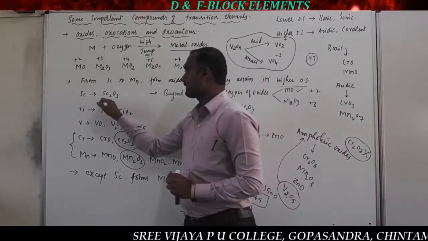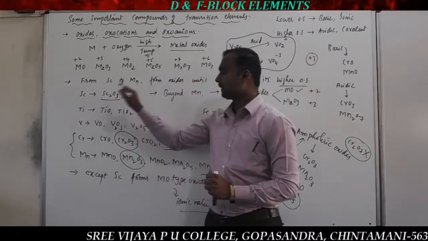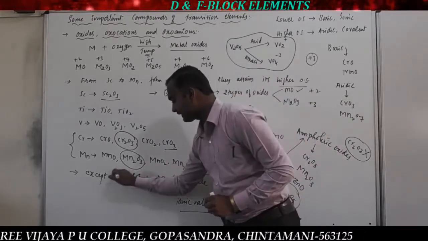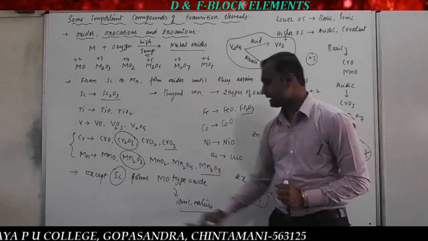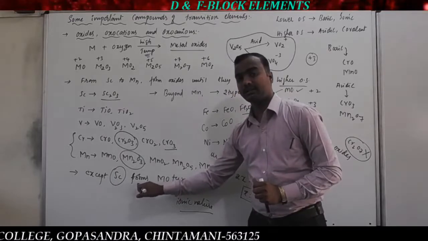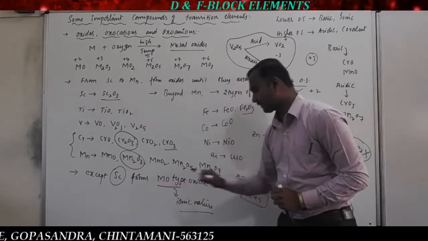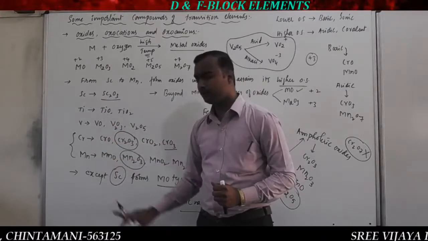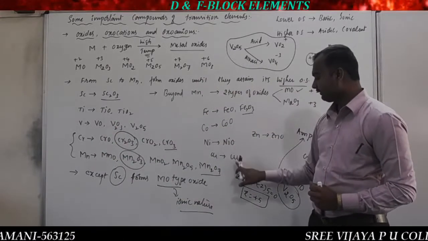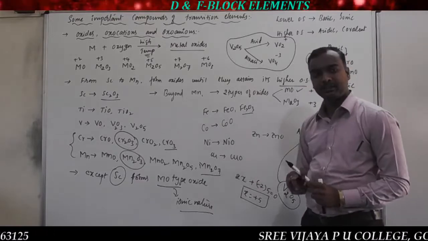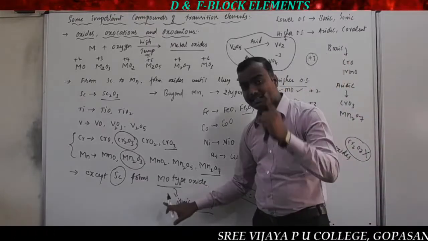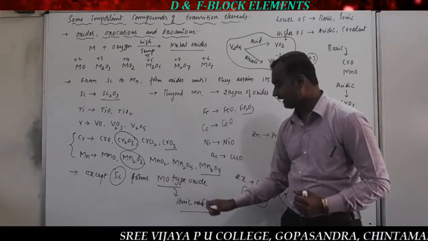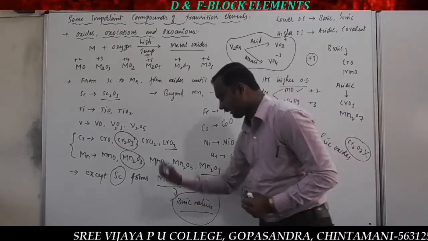So ಅದು ಯಾವ ಟೈಪ್ ಆಕ್ಸೈಡ್ ಬರುತ್ತೆ, Sc2O3 ಅಲ್ಲಿ ನೋಡ್ಕೊಳ್ಳಬೇಕಾದ್ರೆ ಸ್ಕ್ಯಾಂಡಿಯಂ ಗೆ +3 ಆಕ್ಸಿಡೇಷನ್ ಸ್ಟೇಟ್ ಬರುತ್ತೆ. ಸೊ ನಾನು ಹೇಳ್ತಾ ಇರೋದು ಎಕ್ಸೆಪ್ಟ್ ಸ್ಕ್ಯಾಂಡಿಯಂ, ರಿಮೆಂಬರ್ ಎಕ್ಸೆಪ್ಟ್ ಸ್ಕ್ಯಾಂಡಿಯಂ, all the transition elements form MO type oxides. ಇವೆಲ್ಲ ರಿಸರ್ವ್ ಮಾಡಿ, TiO MO type, VO, CrO, MnO, and FeO, CoO, NiO, and CuO, ZnO. So all the transition elements except scandium are going to form MO type oxides, and that is the lowest oxidation state. Therefore, they are ionic in nature.